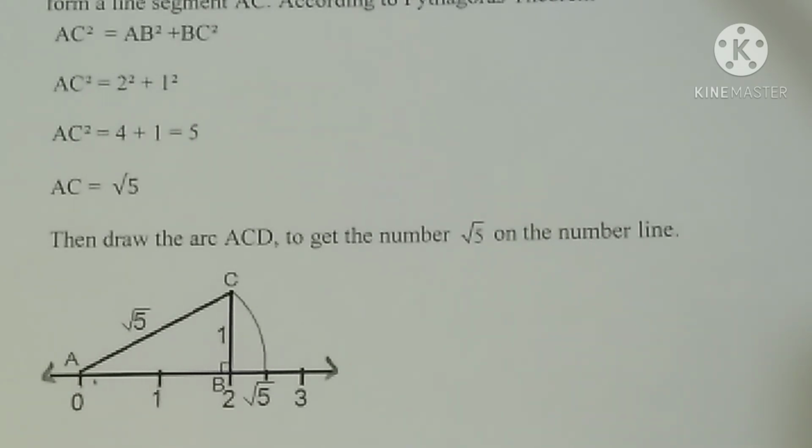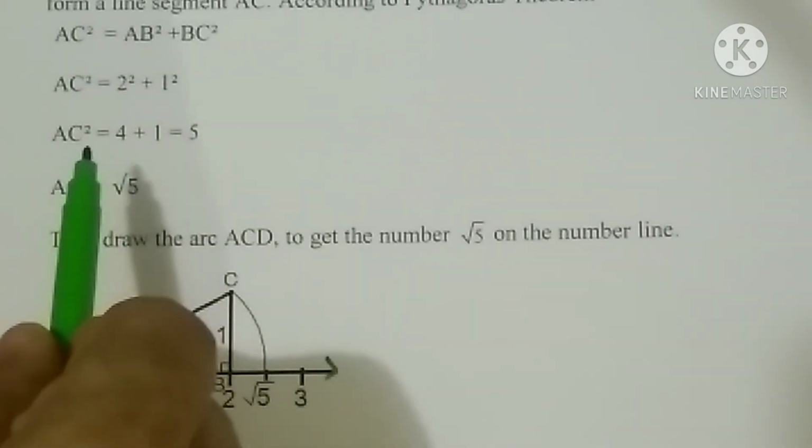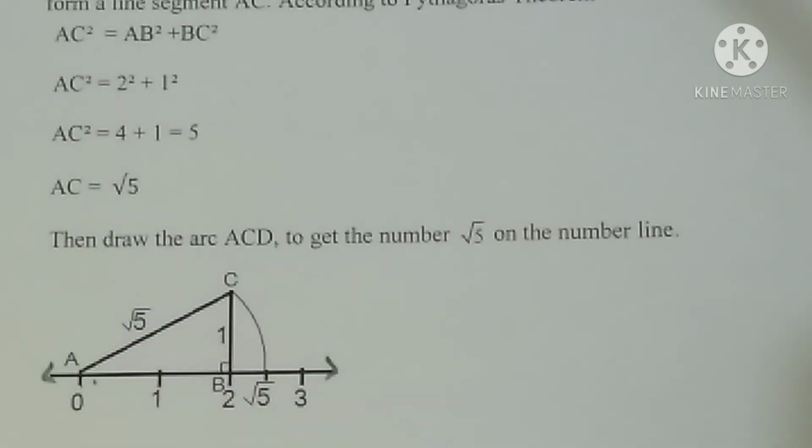Now I want to say that when the question is asked for 3 or 4 marks, we have to write all the steps, the Pythagoras theorem part, and the diagram very well. But when it is asked for 2 marks, as you know the time limit is there, so you can avoid the steps of construction. But the Pythagoras part, that is AC equals root 5, that step should be written there, and a neat diagram should be drawn.